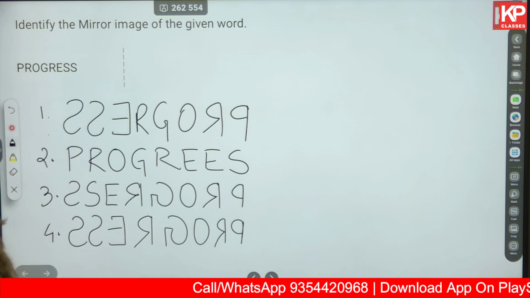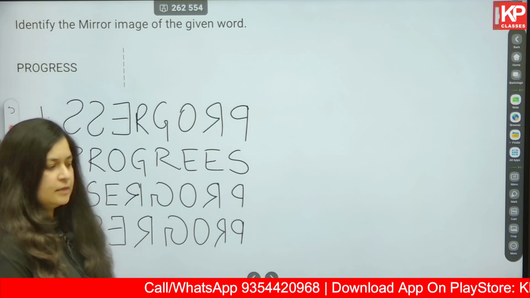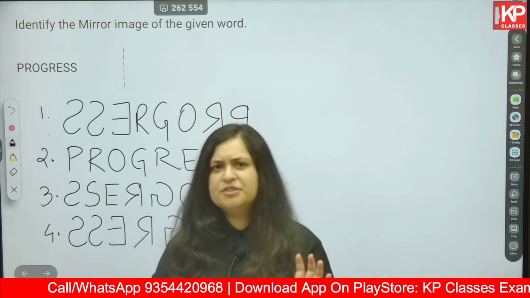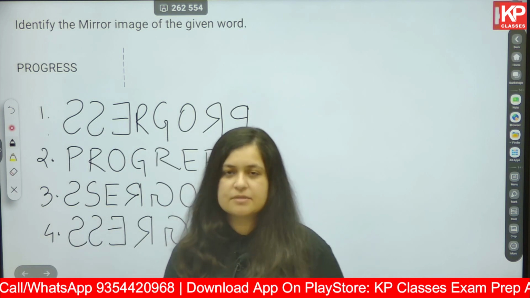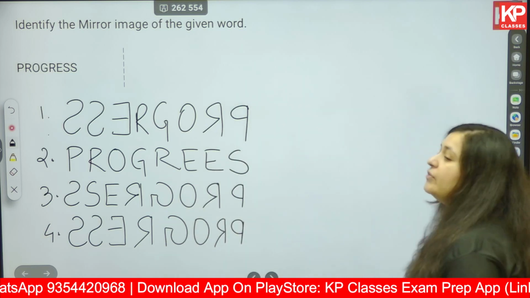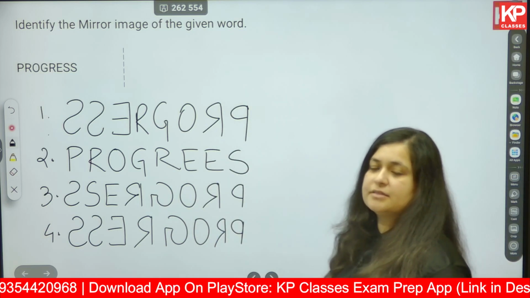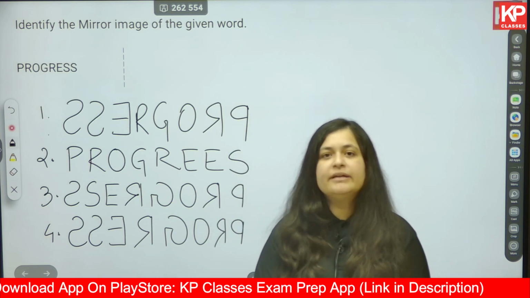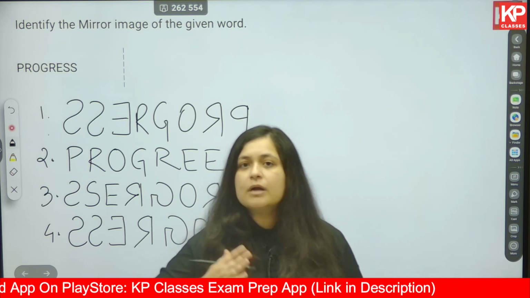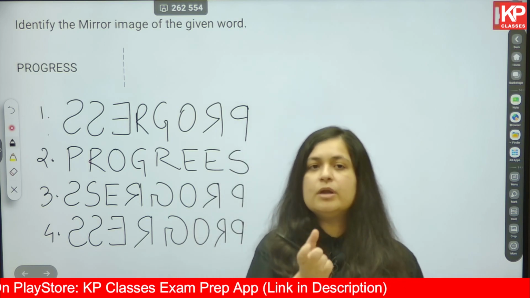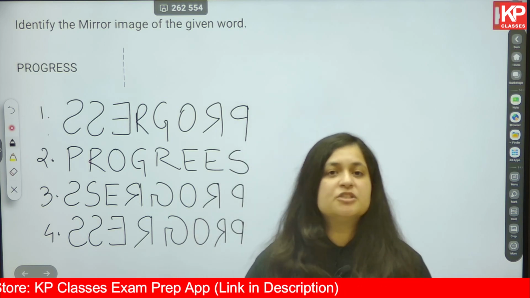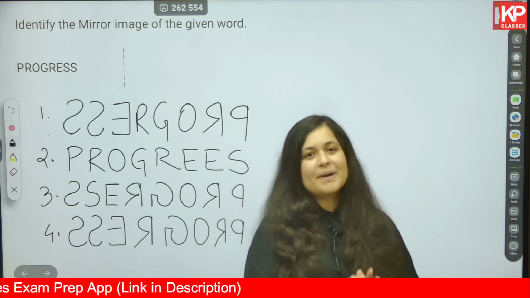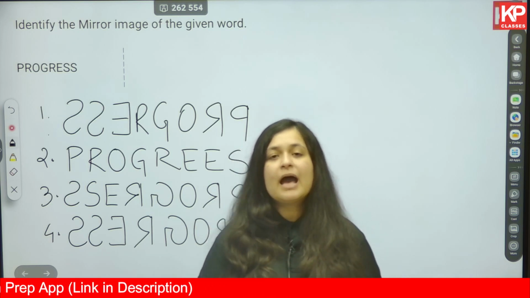Identify the mirror image of the given word progress. Now, till now we've seen the mirror images of shapes, basic shapes or complicated shapes, 2D shapes basically. Now we have to look into the mirror image of letters. Now to solve these type of questions, you can either work out in the exam how a letter will look if a mirror image is made of that particular letter. That is one strategy. Strategy 2, practice well beforehand.